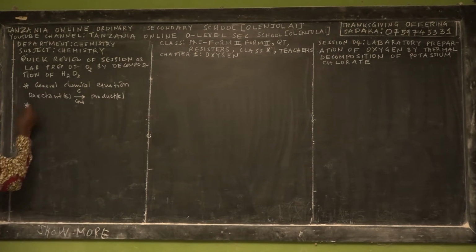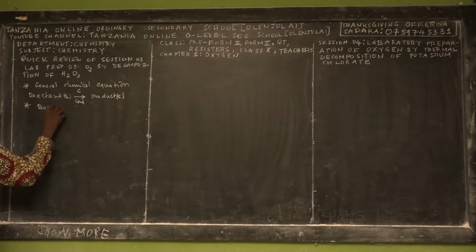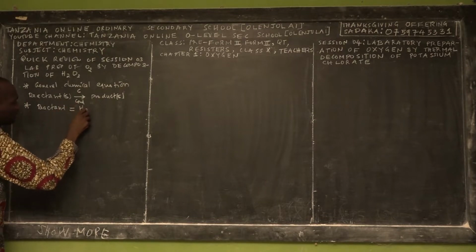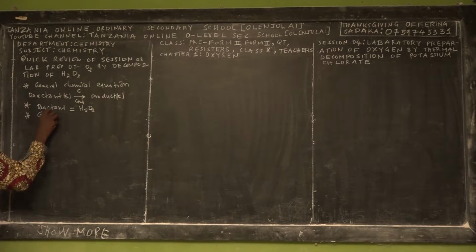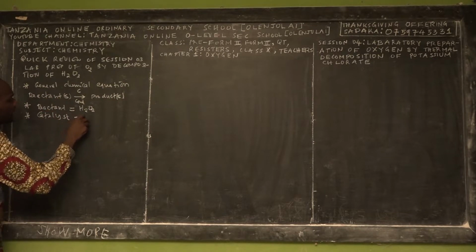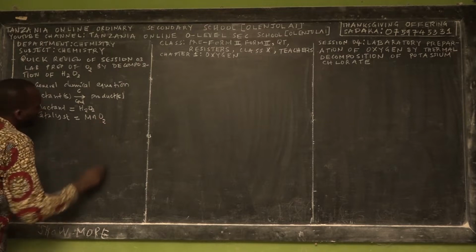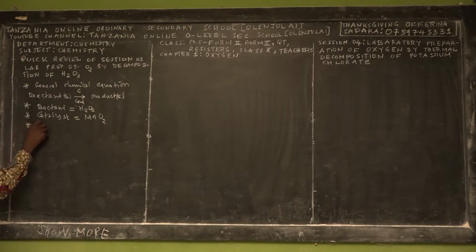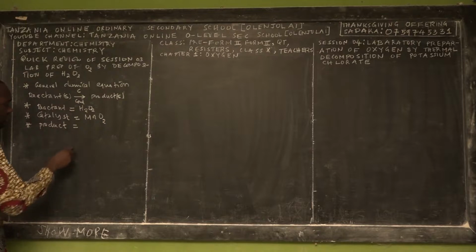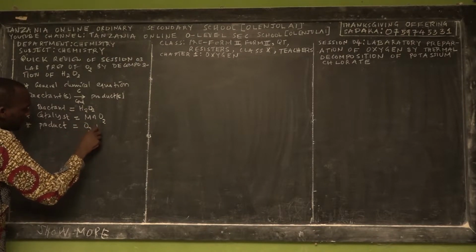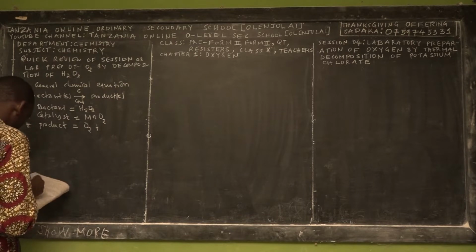So we defined to you that in this laboratory preparation method, the reactant of this reaction we mentioned is hydrogen peroxide, and this also is one of the materials that we need. Also, we don't have any condition, but we have what? Catalyst. So we say the catalyst of this reaction is manganese 4 oxide. Then we mentioned to you about the product of the chemical reaction. The product of these chemical reactions is oxygen plus what? So the products of this chemical reaction, say it is oxygen.